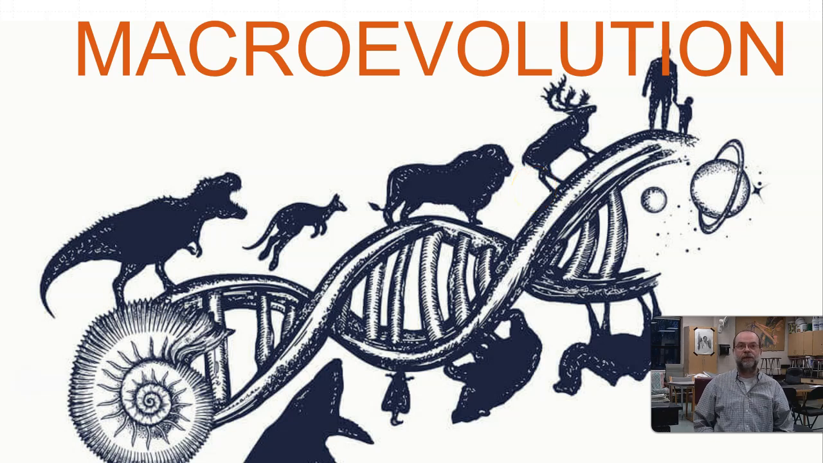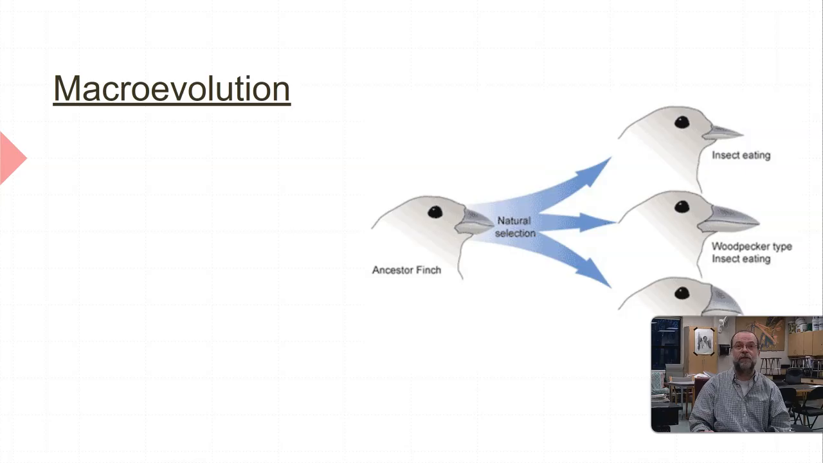All right, macroevolution. In this case, we're talking about things that take a long period of time. Remember, microevolution, micro means small like microscope, short amount of time. Macro means large. So we're talking about things that take a long period of time. We're talking tens of thousands of years, millions of years to change. Okay, so that's macroevolution.